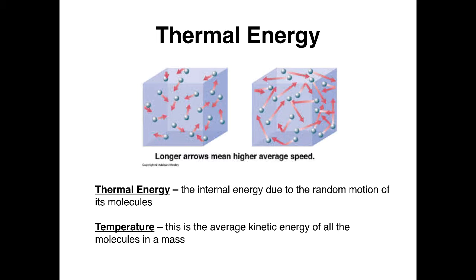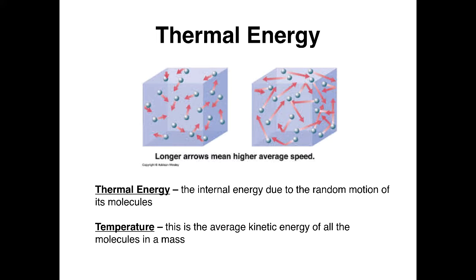Now, for example, if you have two bodies, the one on the left and one on the right, you see that each one has molecules that are moving around inside. And the thermal energy of any particular body is the total kinetic energy of the molecules within those two bodies. Because those two bodies are the same size, you would project that the one on the right would have a greater total kinetic energy and a greater thermal energy.